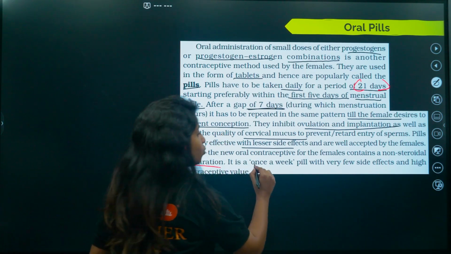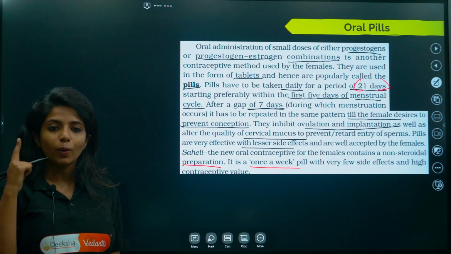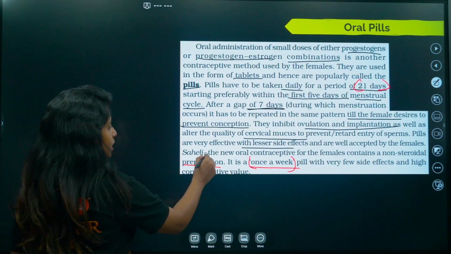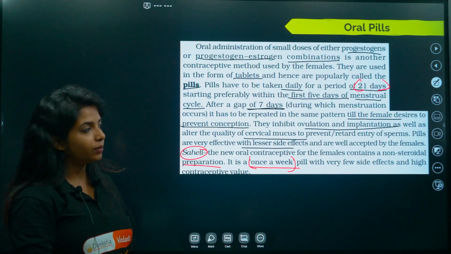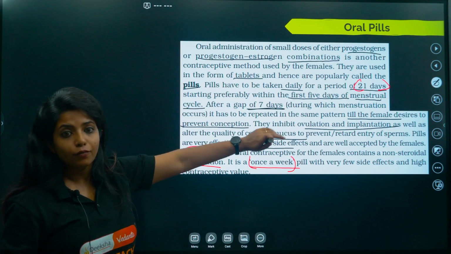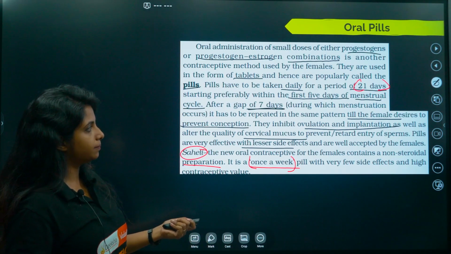So this is a once a week pill, so you do not need to have it daily. It's just a once a week pill that makes it really different from all the other pills out there. So Saheli is a once a week pill. Okay, others you know how they work. They have to be taken daily for a period of 21 days apart from the days of the actual menstruation.